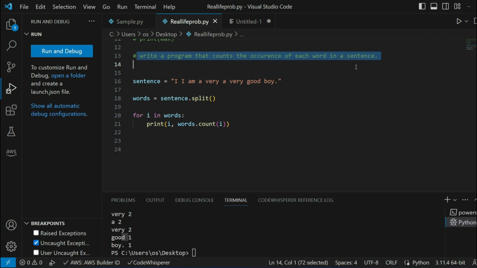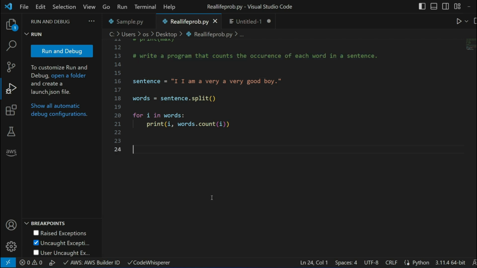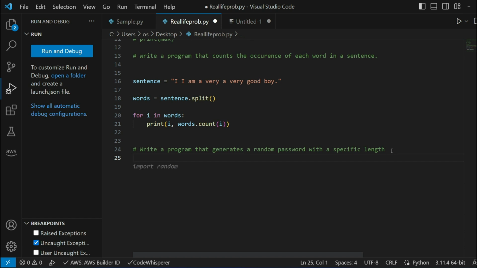Now let's move to our third example for AWS CodeWhisperer, which is write a program that generates a random password with specific length, okay? So now we are dealing with a kind of mini project that generates a random password with specific length, okay? I will provide a comment for that, and after that, it starts providing the suggestions.